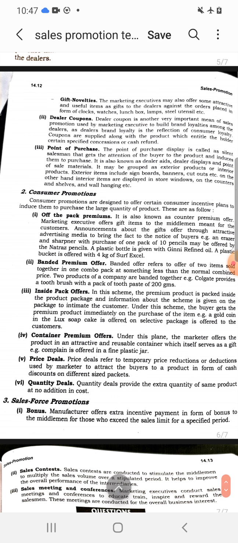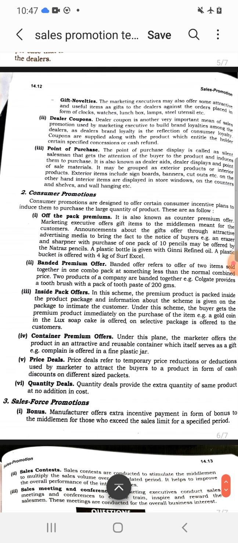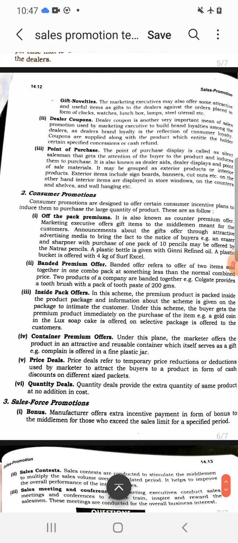Then fifth one is price deal. It is a temporary reduction in price in the form of discounts, say 40% discount, 50% discount. And the last is quantity deal, where extra quantity is offered to the consumers at the same price. For example, 20% extra, this is quantity deals.